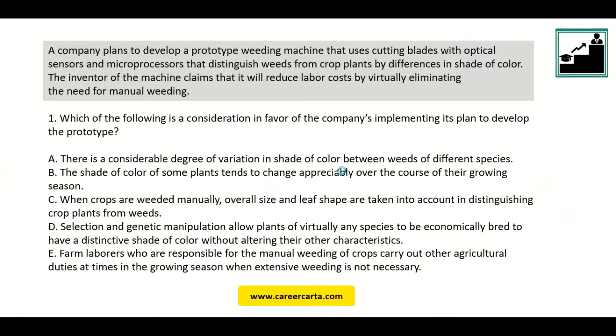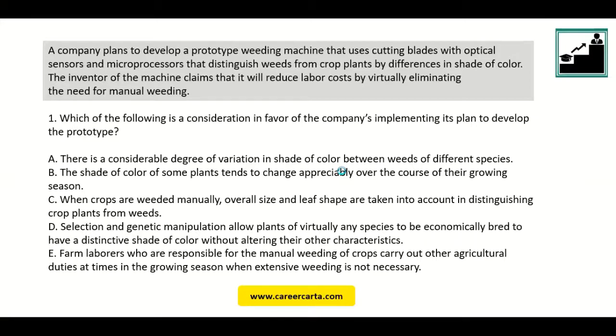It says a company plans to develop a prototype weeding machine that uses cutting blades with optical sensors and microprocessors that distinguish weed from crop plants by differences in shade of color. The inventor of the machine claims that it will reduce labor costs by virtually eliminating the need for manual weeding. Which of the following is a consideration in favor of the company implementing its plan to develop the prototype?